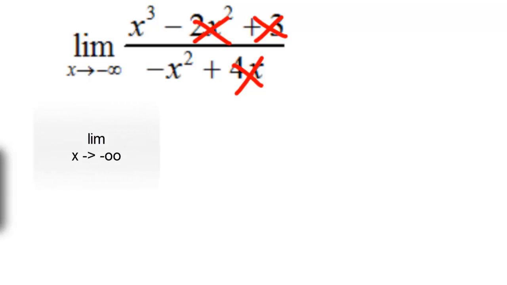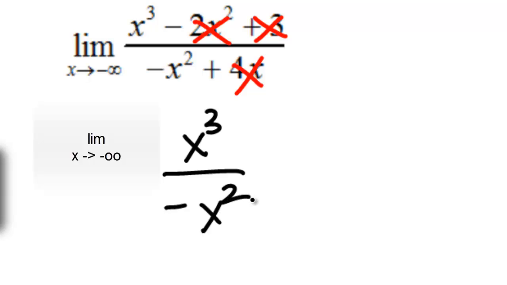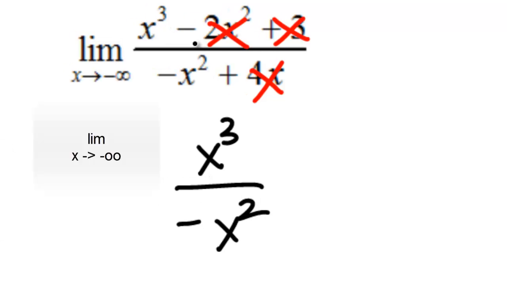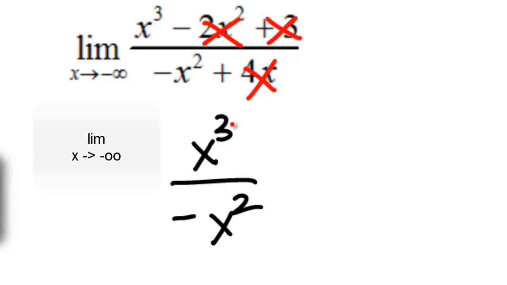So let's rewrite this as x to the third over minus x squared. And some of you may be wondering, why are we crossing out these lowest degree terms? Remember that at very large numbers and very, very small numbers, the gap between high degrees and lower degrees becomes very large, and the smaller degrees become unnecessary.